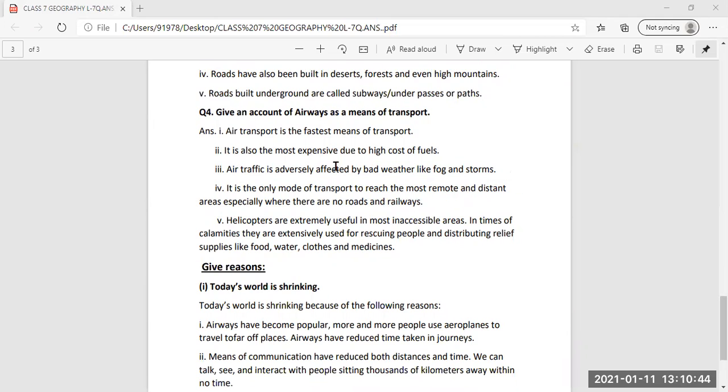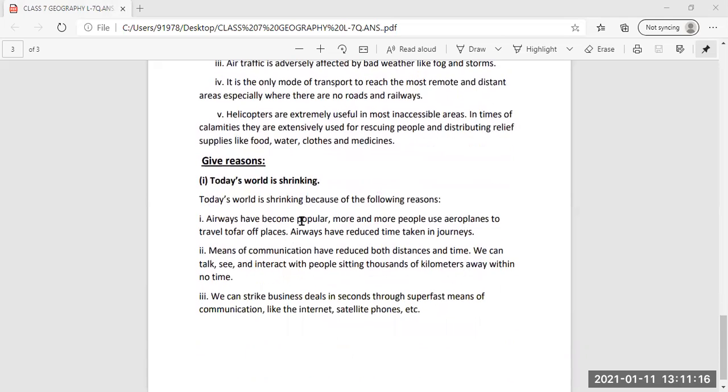In those places air transport can be there, and distant areas, especially where no roads and railways are possible. Then helicopters are extremely useful in most inaccessible areas in times of natural calamities. At that time helicopters can be used for rescuing people. Rescuing people means saving the people from that particular calamity and distributing relief supplies like food, water, clothes, and medicines.